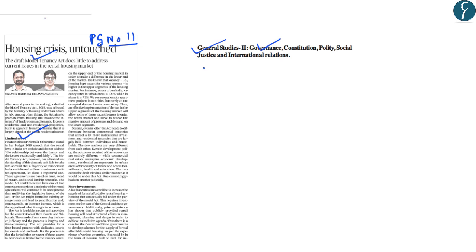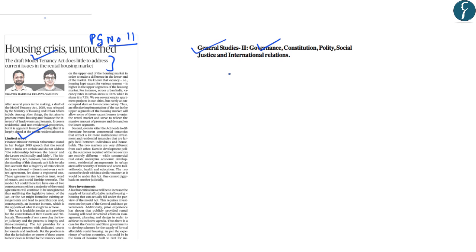Thirdly, it aims at formalizing the rental housing market, which mainly remains in the hands of the informal sector in the Indian economy. And finally, it seeks to encourage private participation in rental housing, and that is likely to solve the crisis of housing in India. So in this article, let us try and understand the key provisions of this Draft Model Tenancy Act. And further, we will look at the analysis of this Model Tenancy Act, what are its limitations according to the authors, and also what are the ways to improve it.